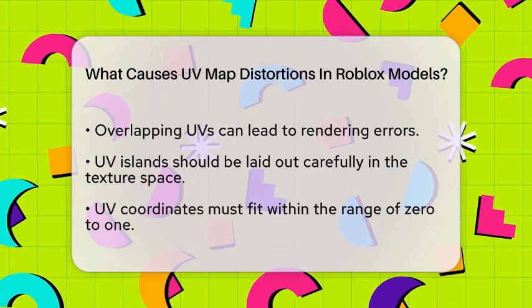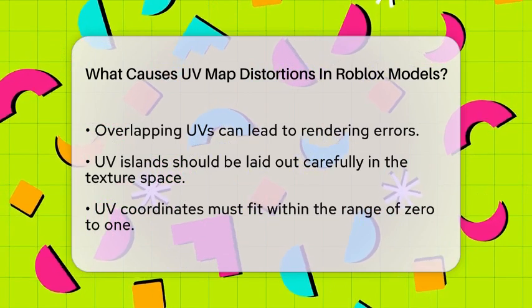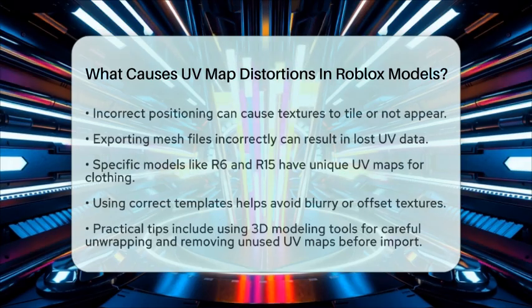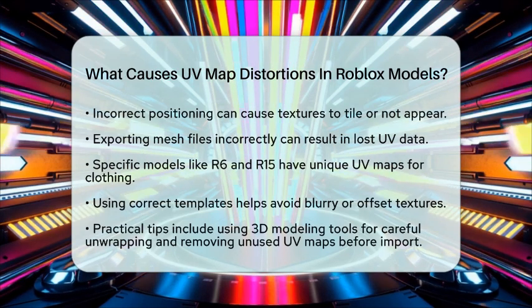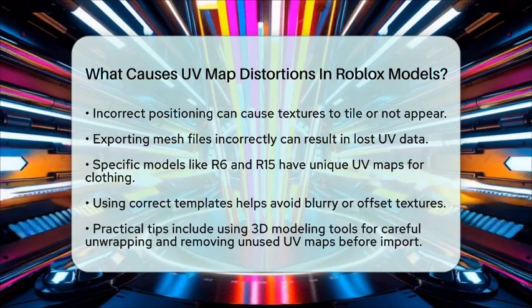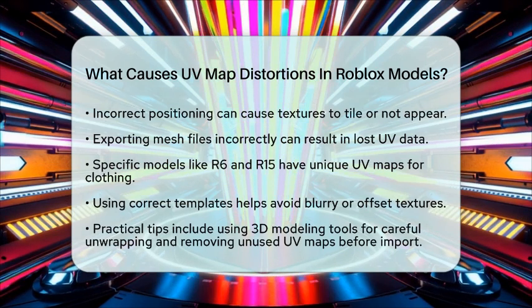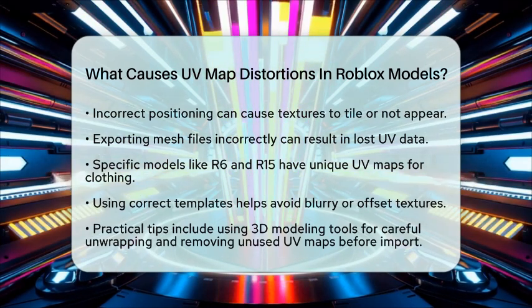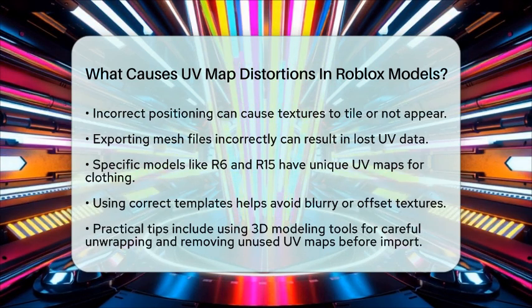Lastly, specific model types in Roblox, like R6 and R15 humanoid rigs, have their own UV maps for clothing and body parts. If the UV mapping does not align with these templates, textures may appear blurry or offset. Using the correct templates can help avoid these issues.